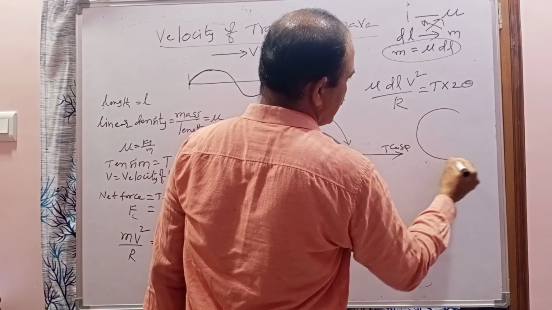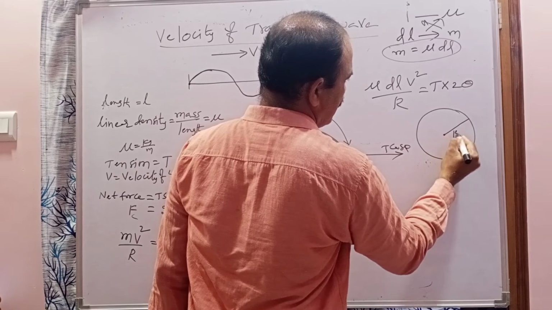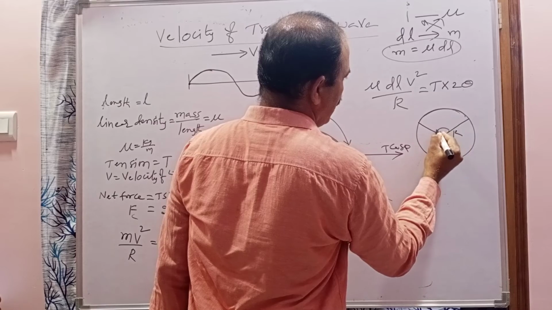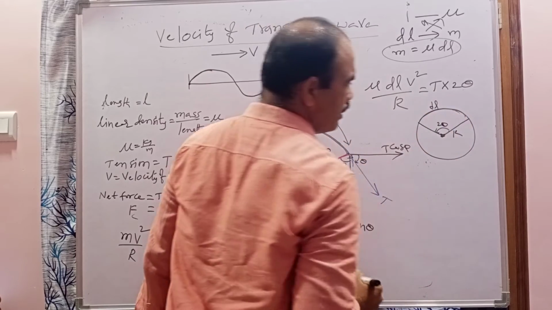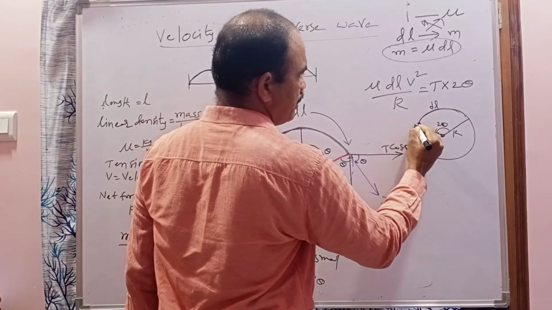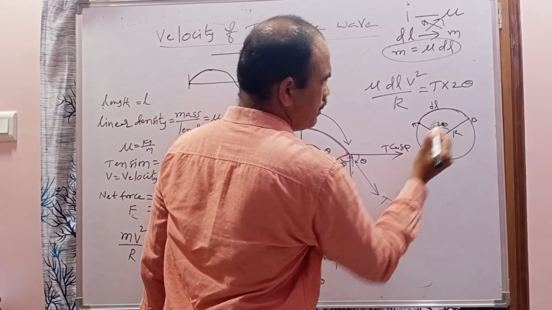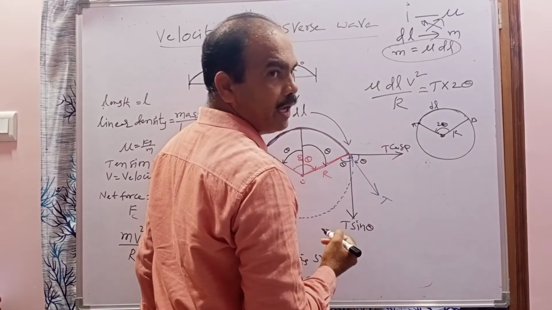For example, this is a circle. Now consider this is the radius and this is the arc. If this arc makes how much angle here? 2 theta. What is the length of arc here? dl. There is a relation between this point A and this point B. This is 2 theta. So the length of arc equals radius into angle.